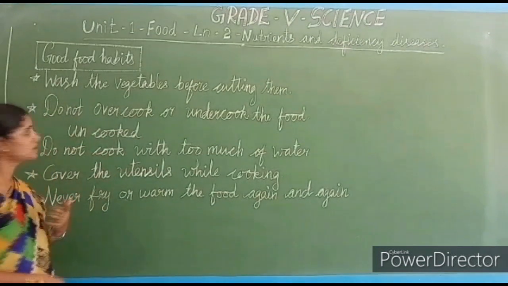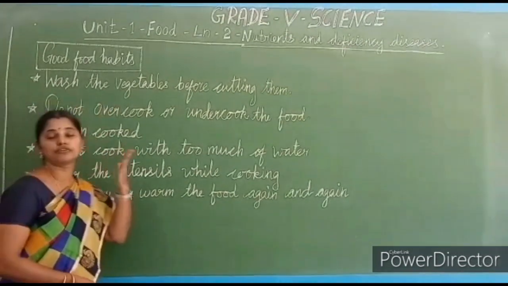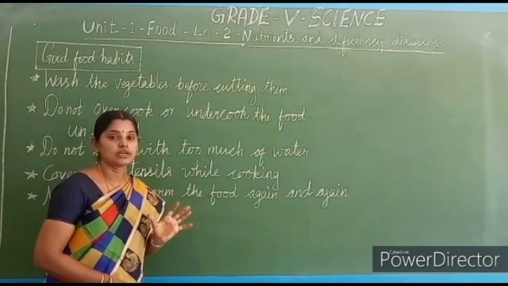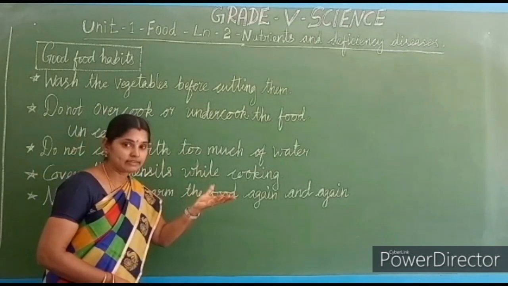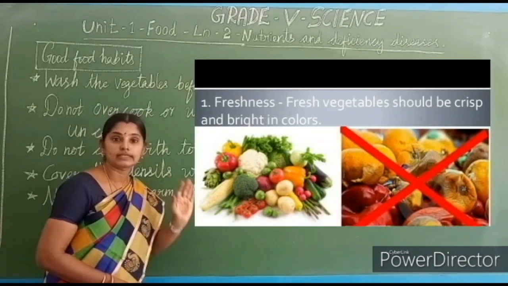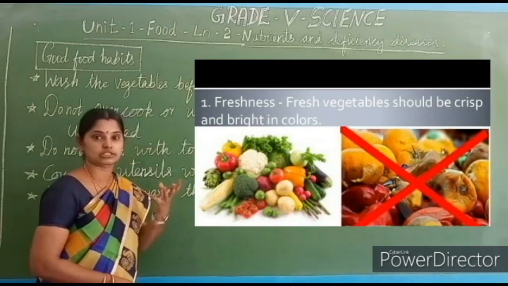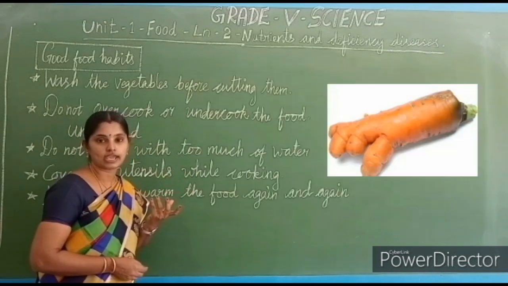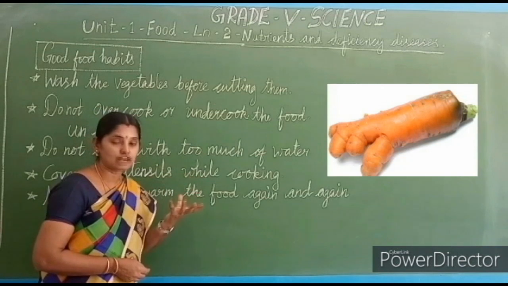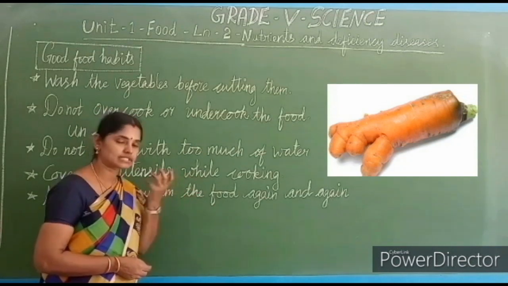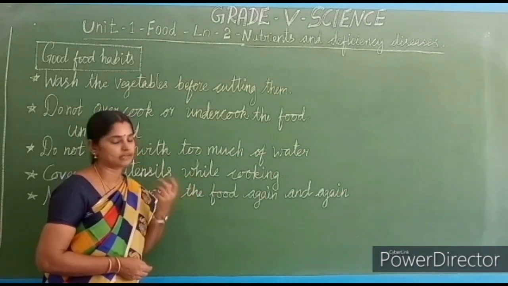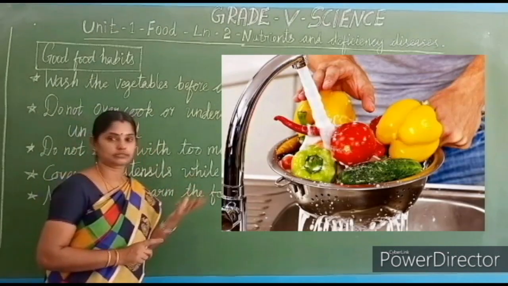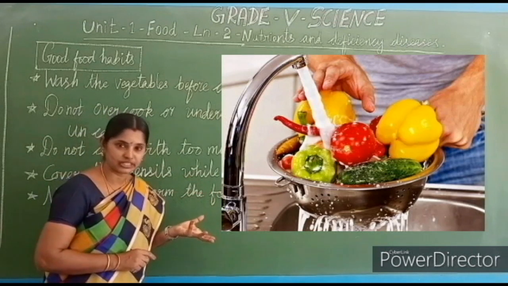What are they? Wash the vegetables before cutting them. First we are buying the vegetables from the market. While buying itself, we have to select the vegetables carefully. We have to select ripe vegetables. The stale food and stale fruits we have to avoid. Select the vegetables properly, ripe vegetables. Then wash them with water. Earlier we were simply washing them with water.